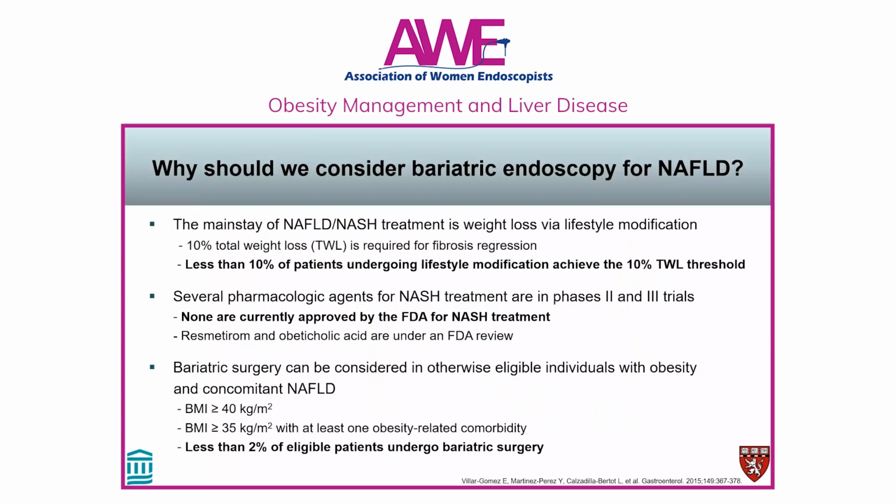So now that we have seen some data on lifestyle modification, pharmacotherapy, and bariatric surgery, you may wonder why we should consider bariatric endoscopy for NAFLD. By now, we learned that less than 10% of patients who undergo lifestyle modification are able to achieve the 10% total weight loss threshold.